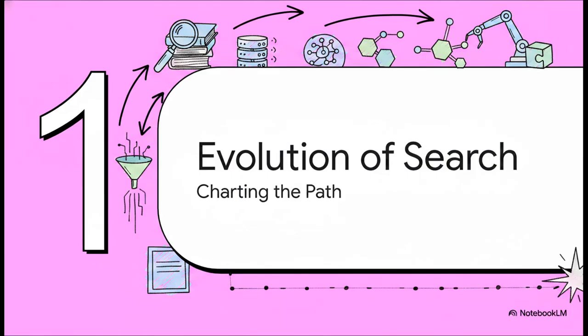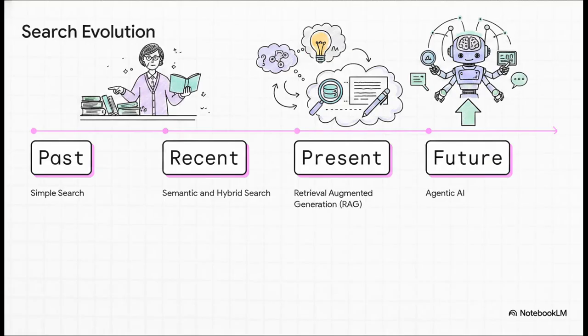All right, section 1, the evolution of search, charting the path. To really understand where we're going with AI agents, we first have to establish exactly where search technologies started. I want you to think of search technology's evolution in distinct phases. In the past, we had simple search. Think of it like a librarian who just fetches a book based on an exact keyword you gave them. Recently, we moved to semantic and hybrid search, which actually understands your intent. Today, we rely on RAG, and we are rapidly pointing toward the future, which is agentic AI.